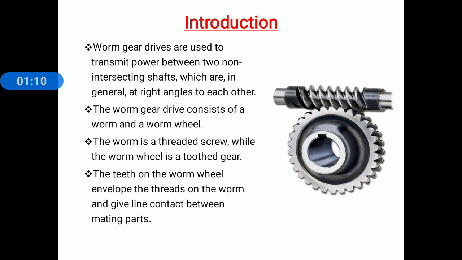Everyone observe the sketch which is shown on the screen. The worm is threaded screw while the worm wheel is toothed gear. The teeth on a worm wheel envelope the threads on a worm and give line contact between mating parts. Remember this.